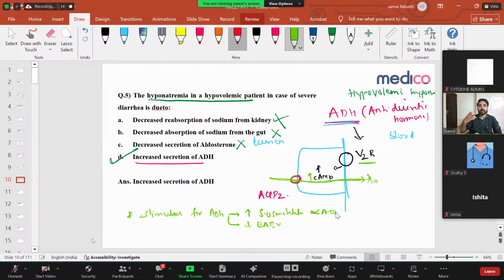Then ADH helps in absorption of free water and decreases the osmolality. The other is decreased effective arterial blood volume. Whenever the blood volume in the arteries is less, our body immediately tries to increase ADH so that free water is reabsorbed. Clear? Just one minute.